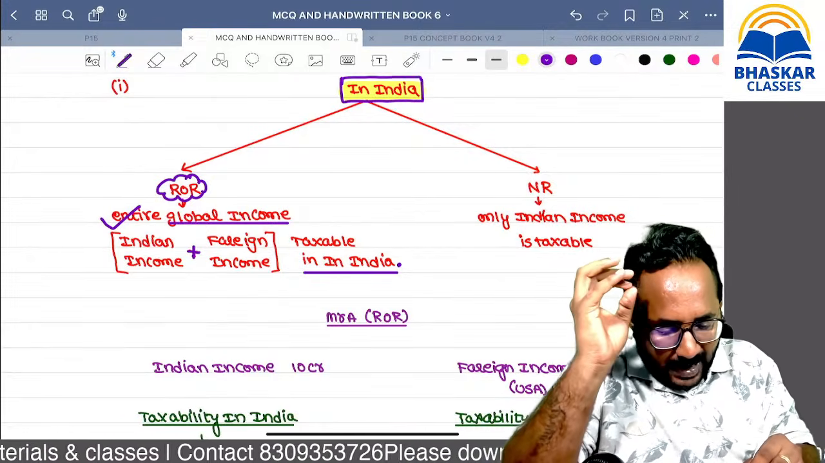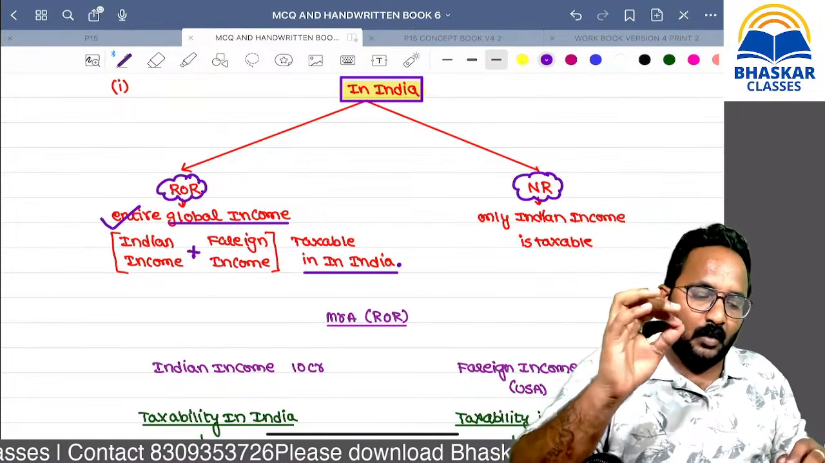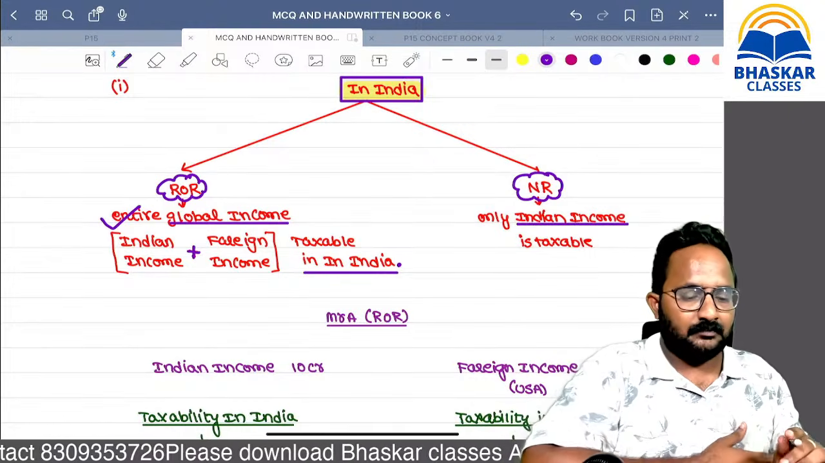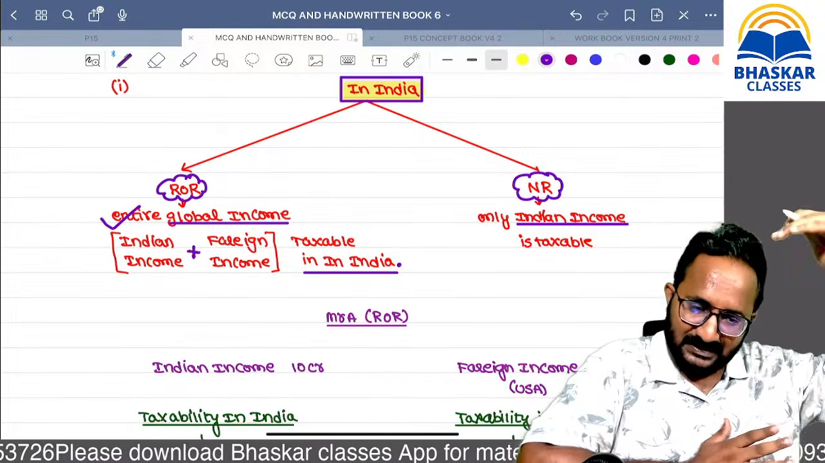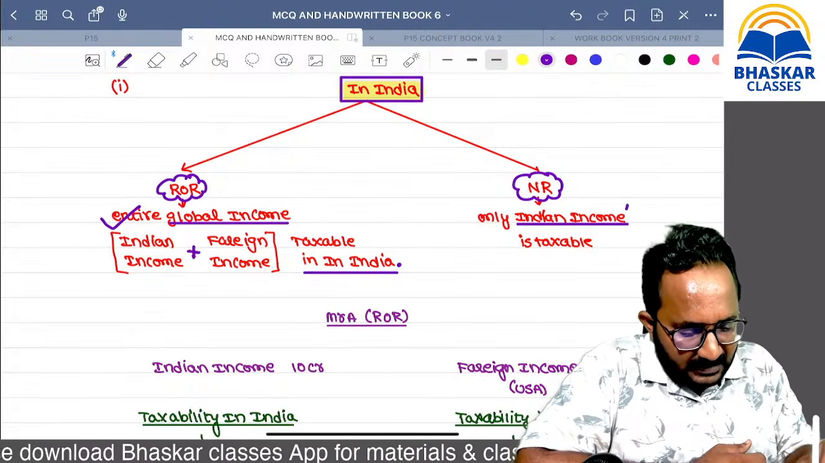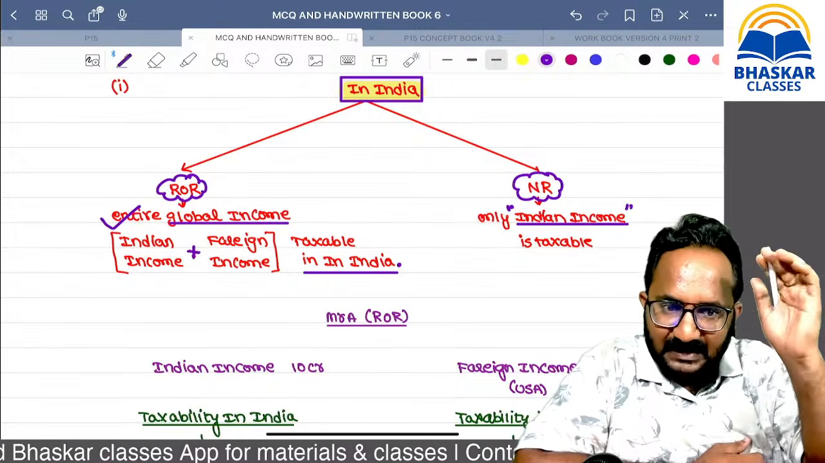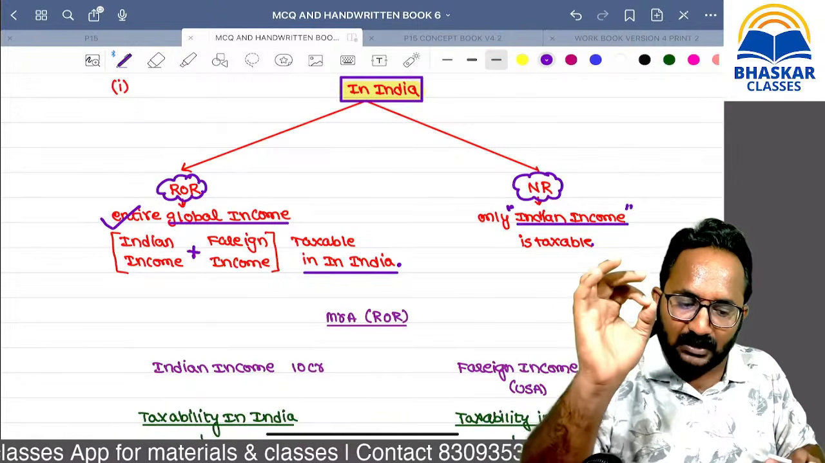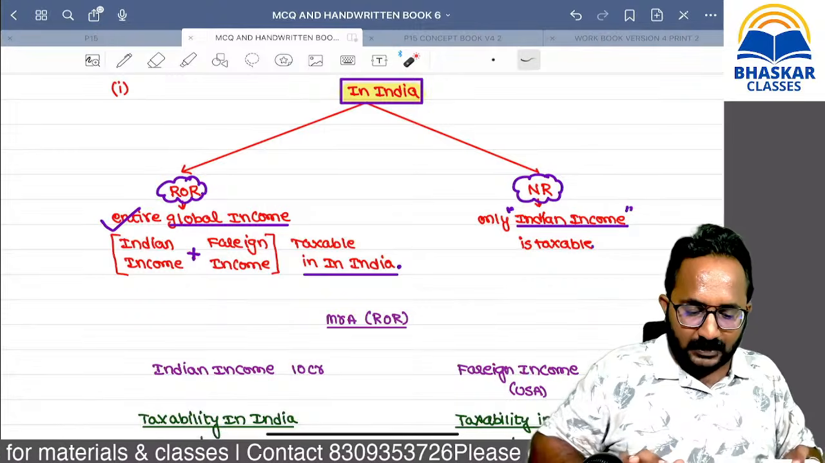Now, if a non-resident is there, which income is taxable in India? Only Indian income. Example, a person from the USA, a resident of the USA, comes to India for just 1 week. In that 1 week he had Indian income. So only that Indian income is taxable in the hands of a non-resident. Now I am talking about the tax treatment in India.